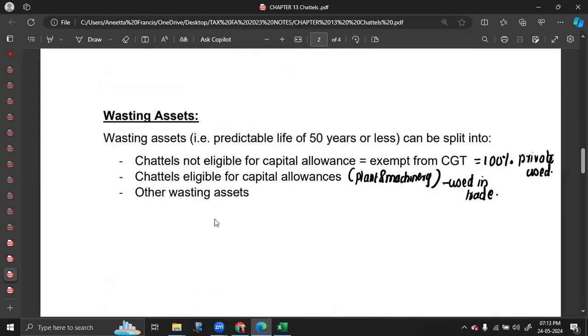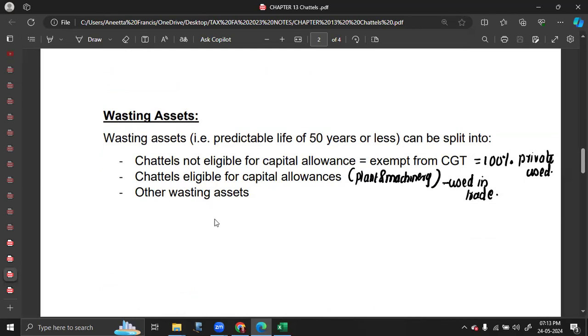Then wasting chattel whose expected life is less than or equal to 50 years. Wasting chattels not eligible for capital allowance, like assets used for private purposes, are exempt in CGT. Chattels eligible for capital allowance, like fixed plant and machinery, that is normally what you get for your examinations. If it is sold at a gain, normal computation. If it is sold at a loss, it is a no gain, no loss computation.